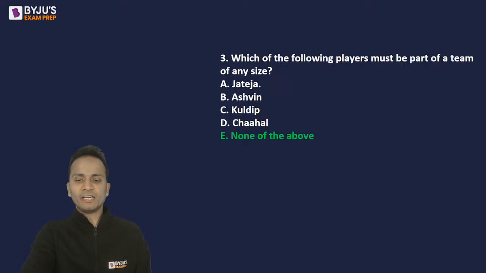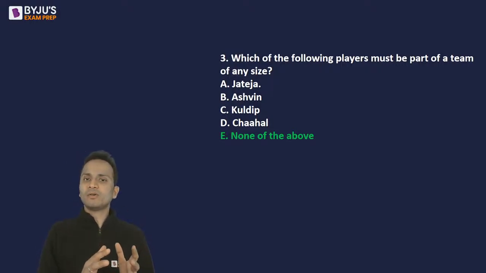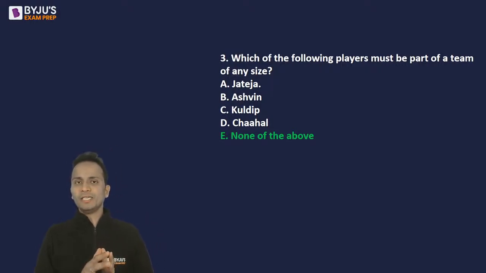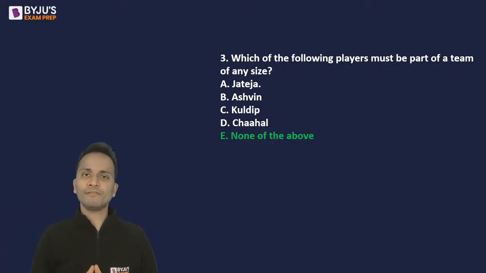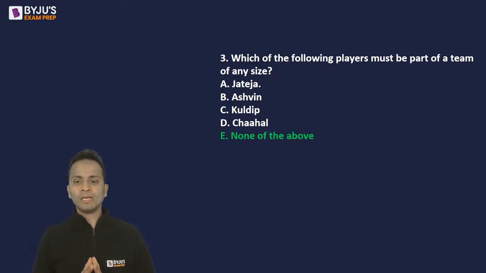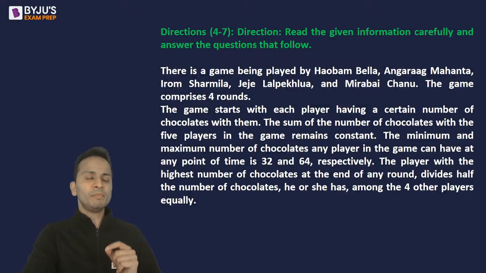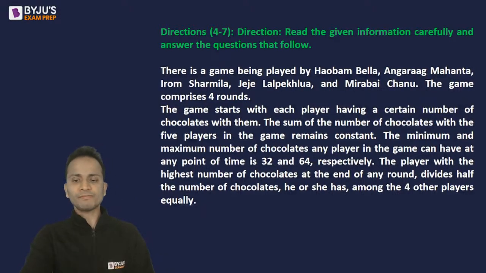I hope you have understood. Now let's move on to the next question. Again, the next question is a set of 4. The common set of directions will be given first, and then we'll move on to the questions. If you are able to interpret whatever information is given, then in less than 10 seconds, you will be able to answer all the 4 questions that follow. The complete information will be given on 2 pages. This is the first page. Have a look at these directions, and then I'll take you to the second page.